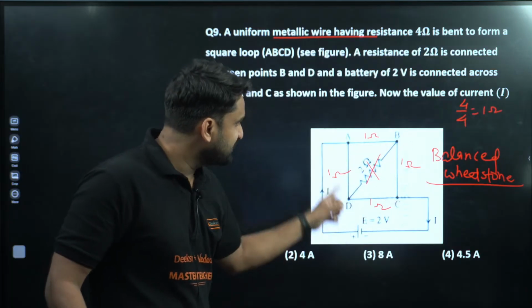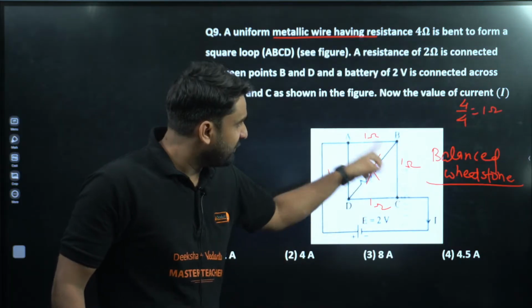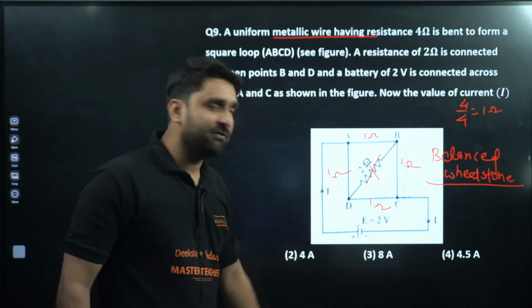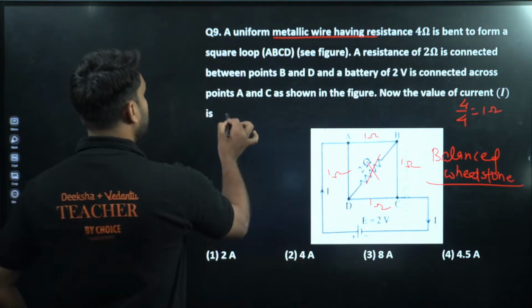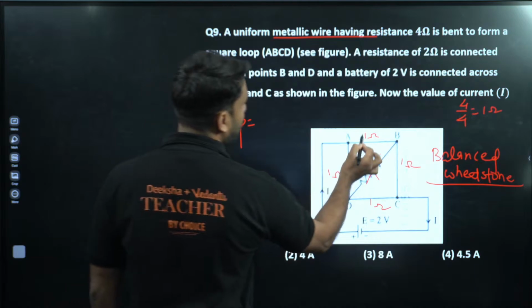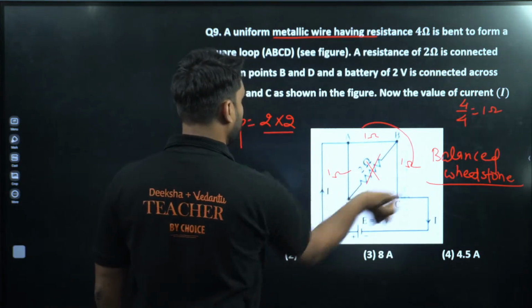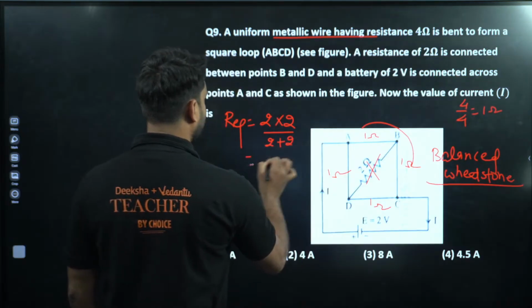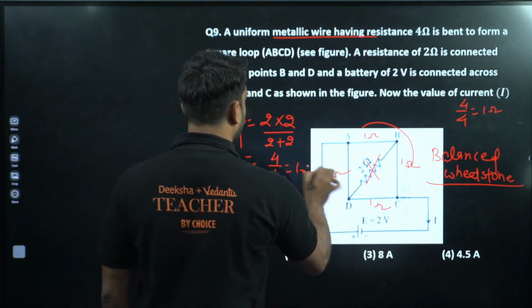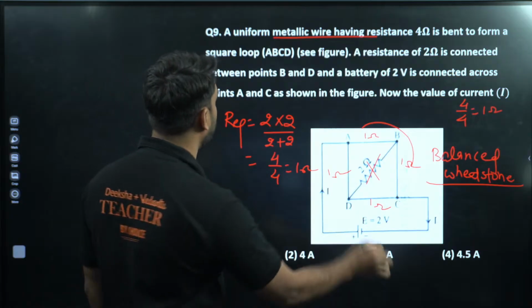So these 1 and 1 are in series combination, and these 1 and 1 are also in series combination. What will be the equivalent resistance? 1 plus 1 will be 2, and 1 plus 1 will be 2. So 2 and 2 are in parallel, so 2 times 2 by 4, which is 1 ohm, is the equivalent resistance.